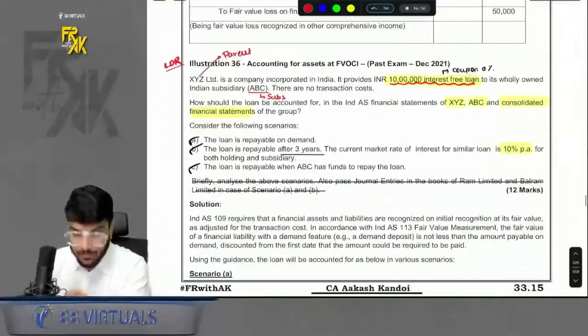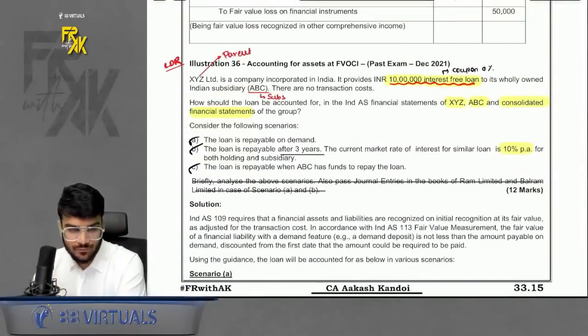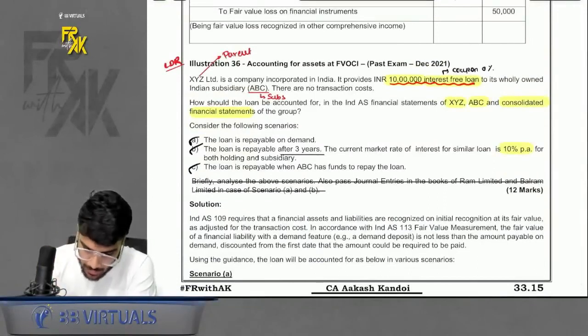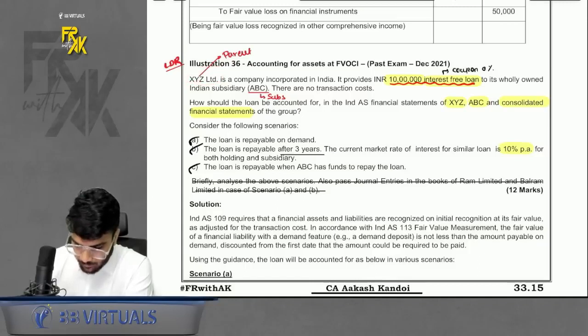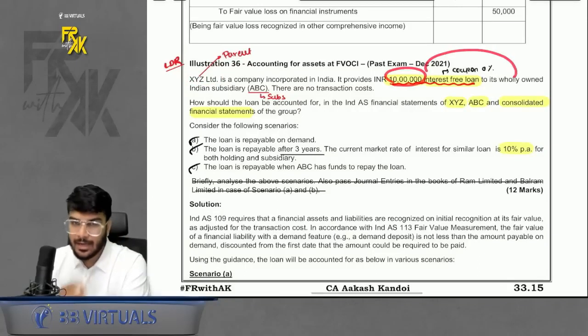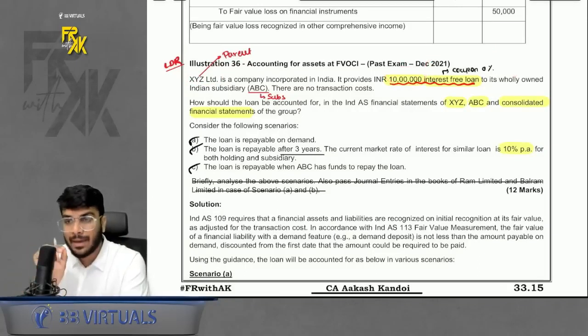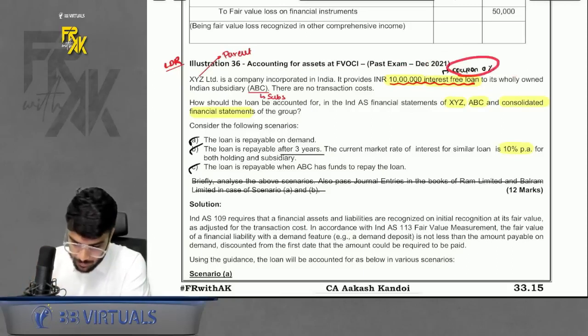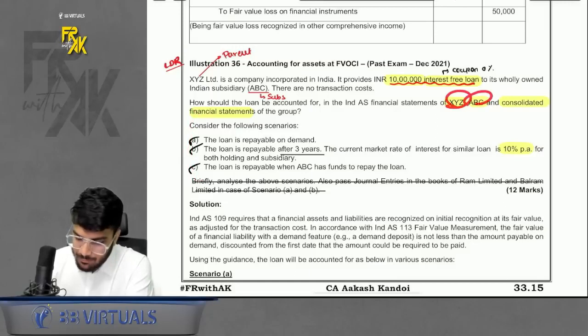Illustration number 36. What was there in this question? A very good question from the exam point of view. Please do read this. It says the company provides a loan to the subsidiary. That means the parent gives a loan to the subsidiary, that means the parent is helping the subsidiary. Interest free loan. Then three cases are there. They are asking for the accounting in the individual books and also in the CFS.